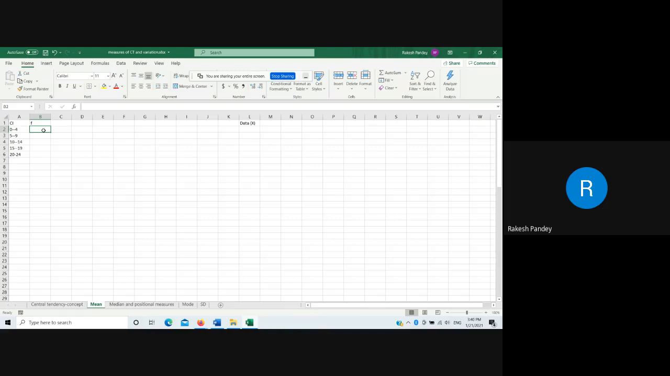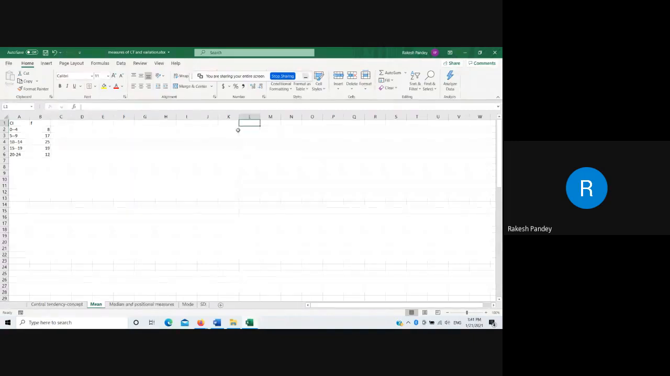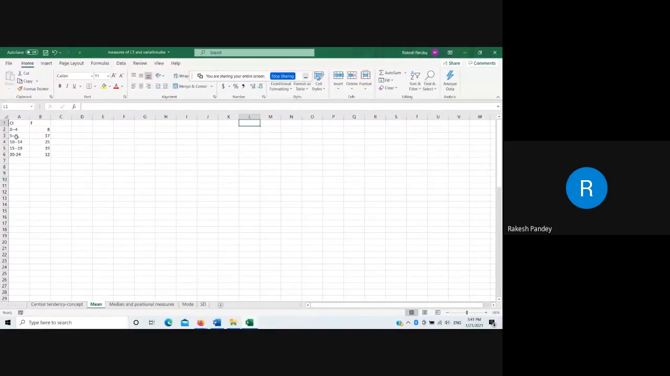Suppose we have already counted and the frequency is say 8, 17, 25, 19, 12. Now, suppose we are having this type of data, that there are 8 individuals who have scored between 0 to 4.